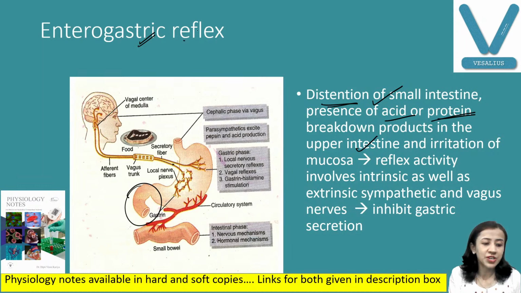That reflex is generated, and this reflex activity is passed through intrinsic as well as extrinsic pathways. It stimulates sympathetic and vagus nerves, and mainly sympathetic activity dominates, and there is a decrease in gastric secretion.